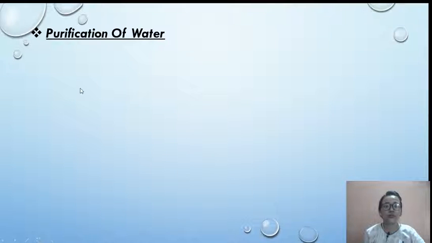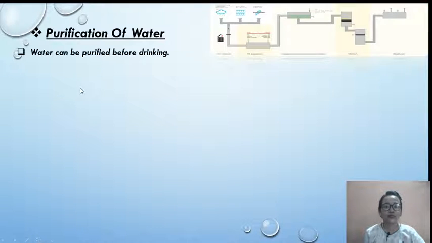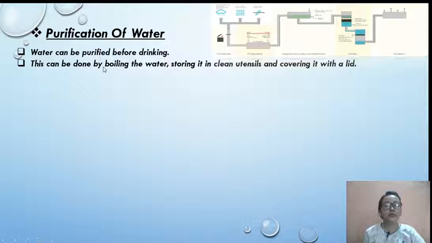Purification of water. Water can be purified before drinking. As you can see in the image, before drinking water, we need to purify the water first. As you can see, this is the process of how water can be purified. This can be done by boiling the water, storing it in clean utensils and covering it with a lid.